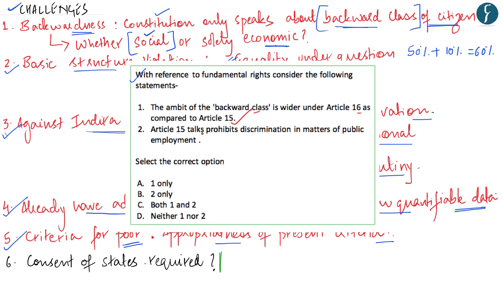Second, Article 15 prohibits discrimination in matters of public employment. This is incorrect. It's not Article 15 but Article 16 which prohibits discrimination in matters of public employment. Article 15 prohibits discrimination on the grounds of race, religion, caste, sex, or place of birth, and talks about making special provisions to provide reservation in educational institutions. Therefore, the right answer is A, one only.